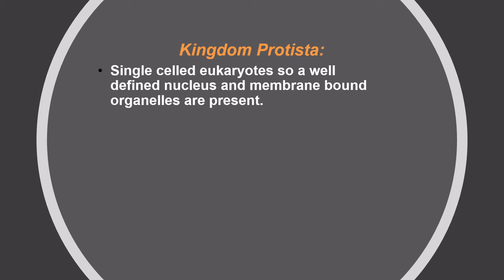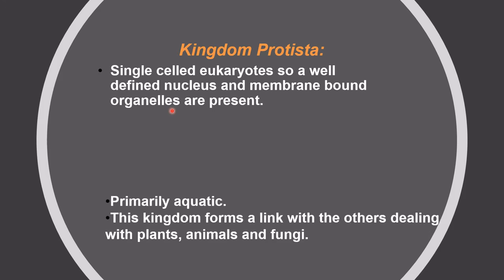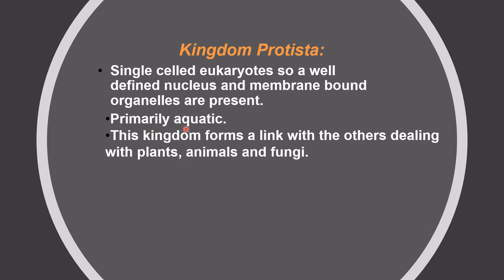First of all, kingdom protista comprises single celled eukaryotes. That means they have a true nucleus, a true nuclear membrane, and membrane bound organelles like mitochondria and chloroplast present in the cell. Primarily these are aquatic forms, and this kingdom forms a link with others, meaning fungi, plantae and animalia.